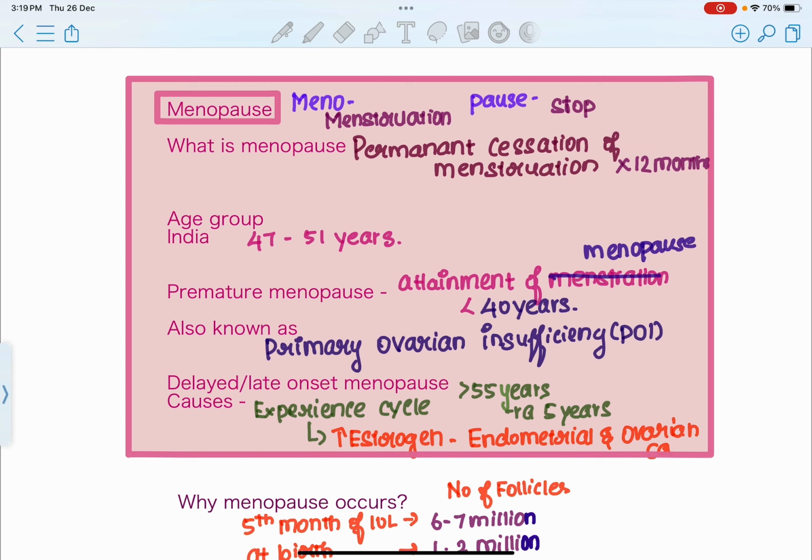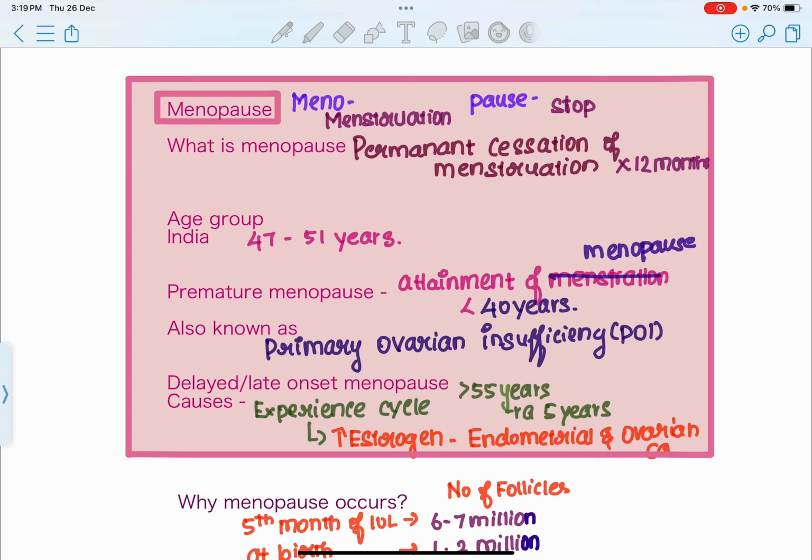What is the actual cause for this permanent cessation of menstruation? We'll be discussing that now. But when are you going to define that a female has attained menopause? If a female experiences amenorrhea, that is absence of menstruation, for a period of about 12 months or 1 year, she is clinically diagnosed as a case of menopause. If a female does not have any cycle for 12 consecutive months, you can say clinically that she has attained menopause. Is that clear? Yes, that is the ideal definition of menopause.